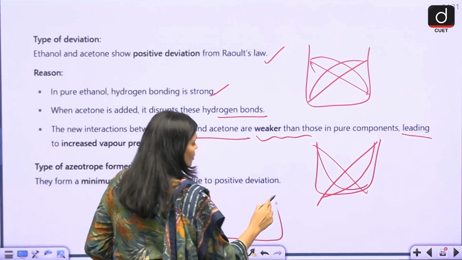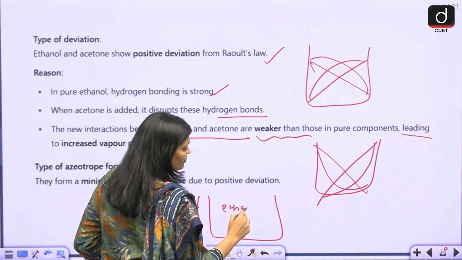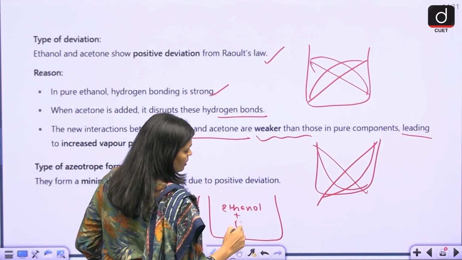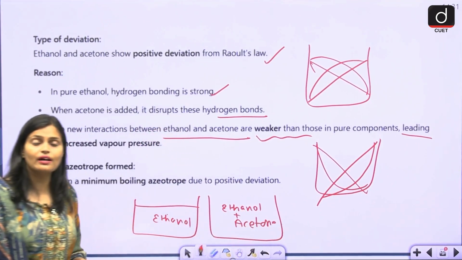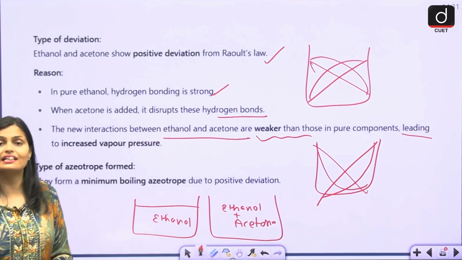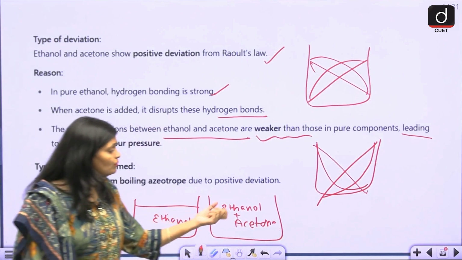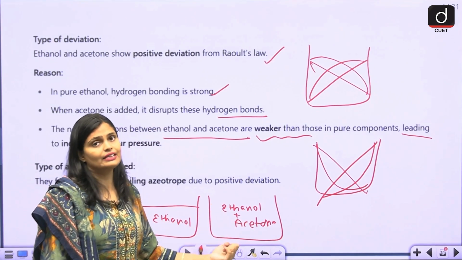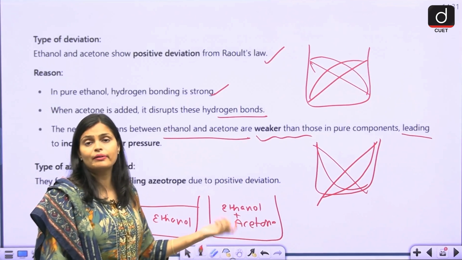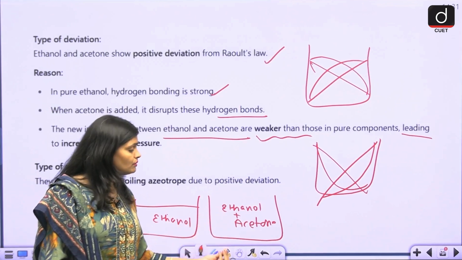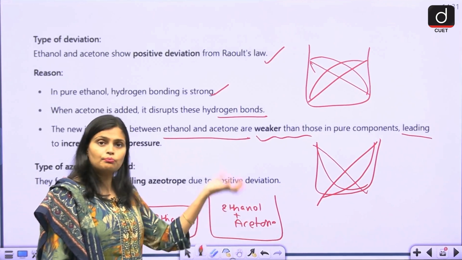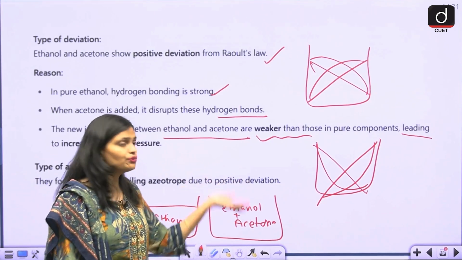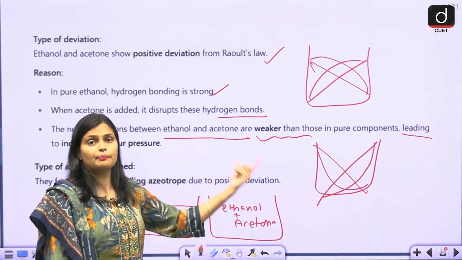But when you have a mixture of ethanol plus acetone, the ethanol molecules bond with acetone, and the bond between them is weaker. So as soon as you heat it, the weak bonds break quickly, you get vapor, and the vapor pressure increases.